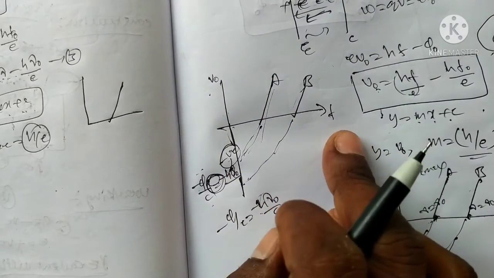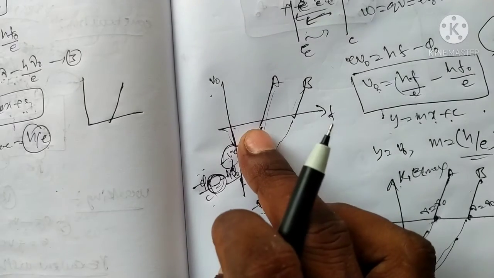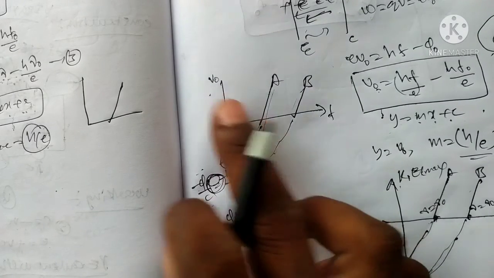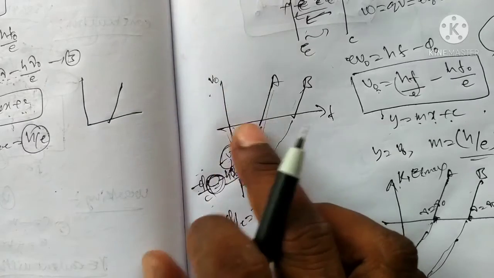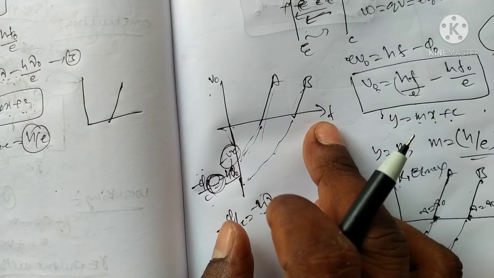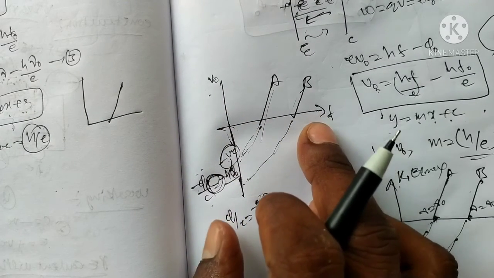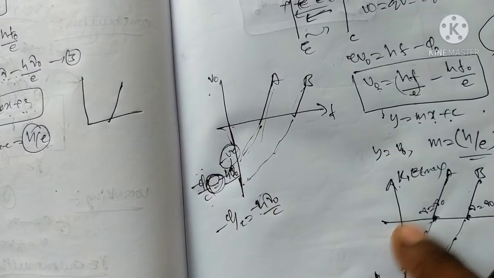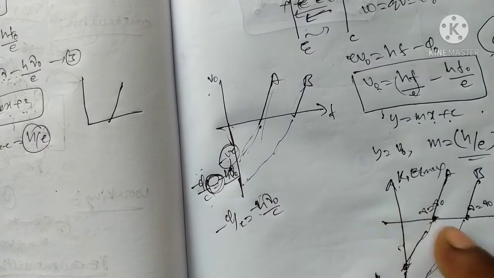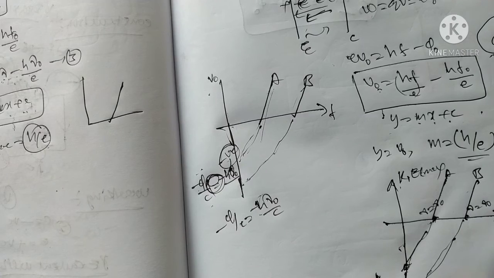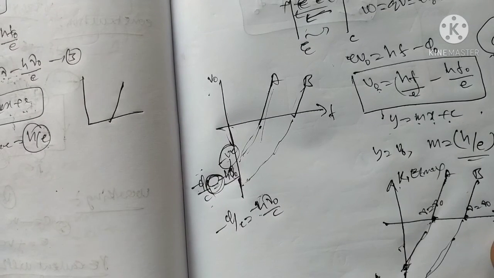From these two graphs, we explain that the stopping voltage is proportional to the frequency of the incident radiation, and from this equation the kinetic energy of the electron is proportional to the frequency of the incident radiation.